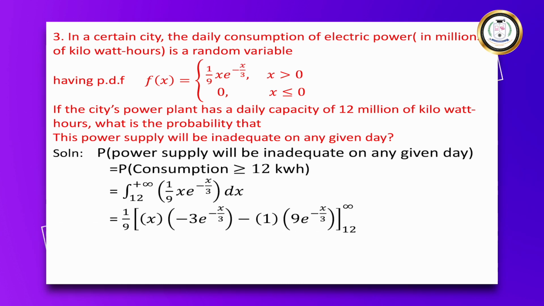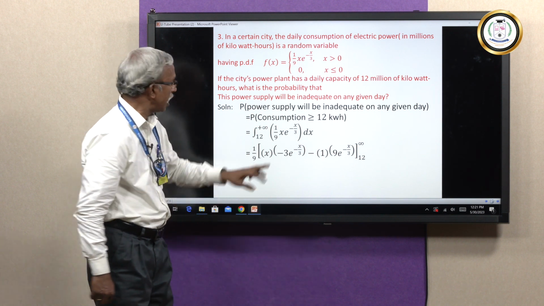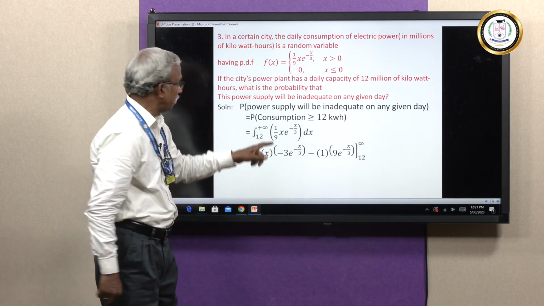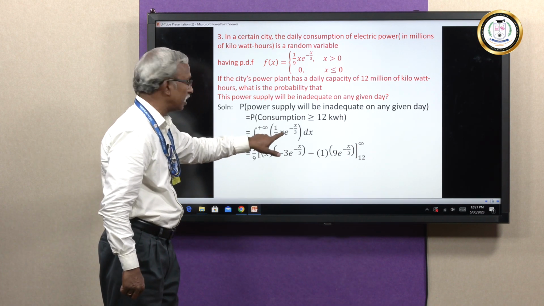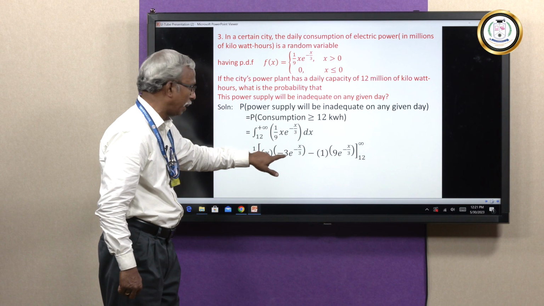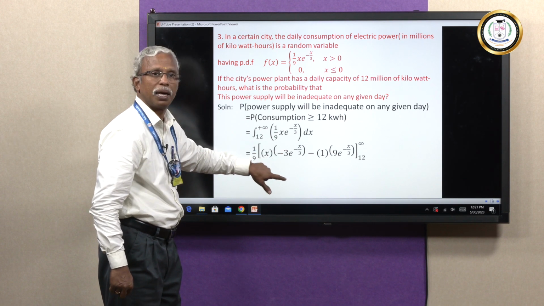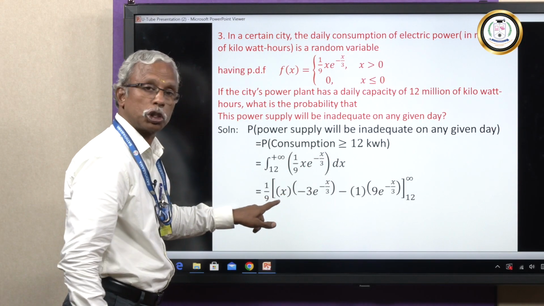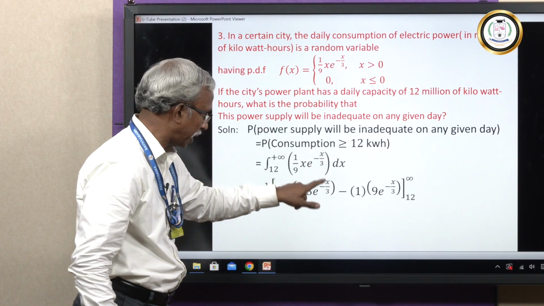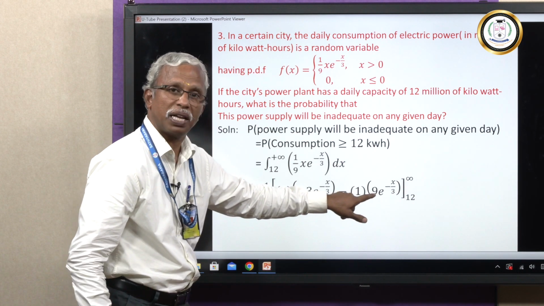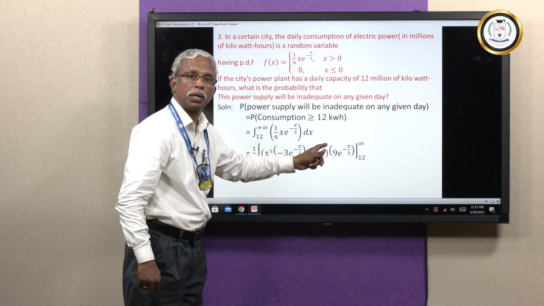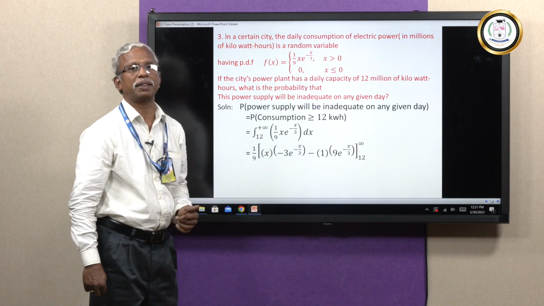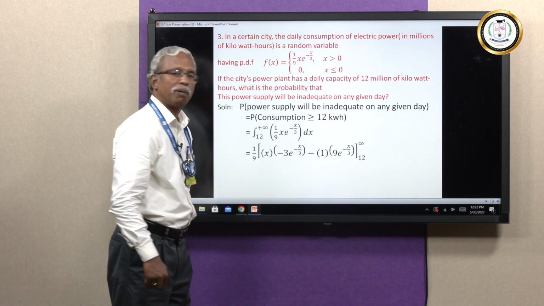You can use Bernoulli's formula. What do you mean by Bernoulli's formula? You have to apply the alternate formula for u dv. You have to take this x as constant, integrate e power minus x by 3, it is going to be e power minus x by 3 by minus 1 by 3. Then minus the differentiation of x, which is 1, and then again integrating this, minus of minus becomes plus, 3 square. If it goes to the numerator, it is going to be e power minus x by 3 by 1 by 3 square, that is nothing but 9 e power minus x by 3.